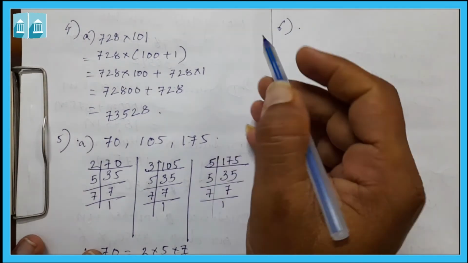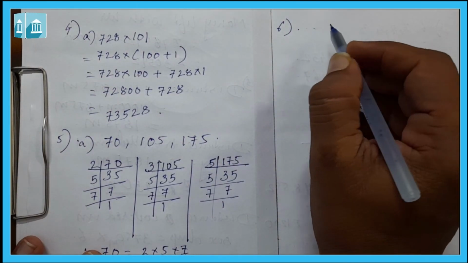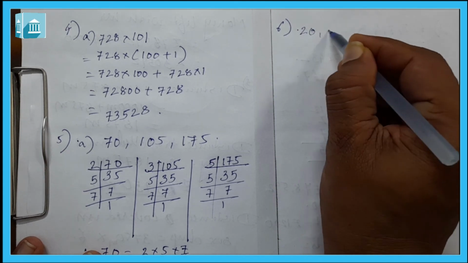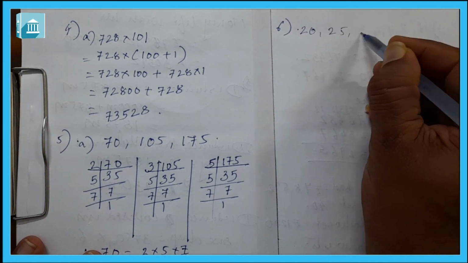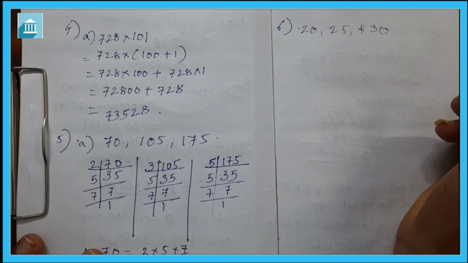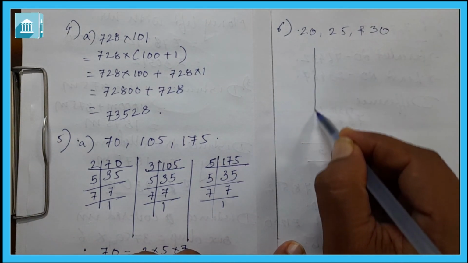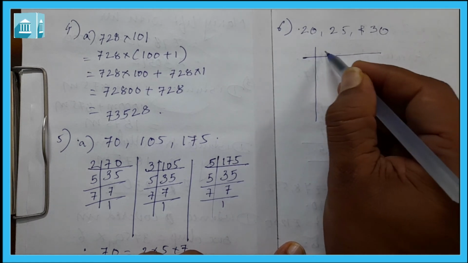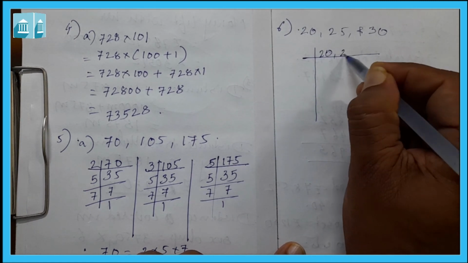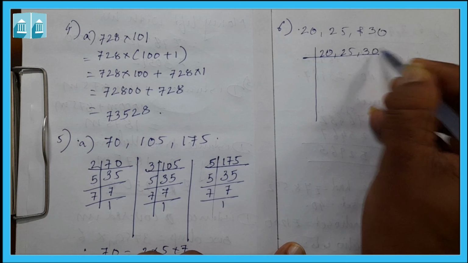Now let us see question number 6: find the LCM of 20, 25 and 30. Let us do it by the division method. That means we will divide all three numbers together, 20, 25 and 30.